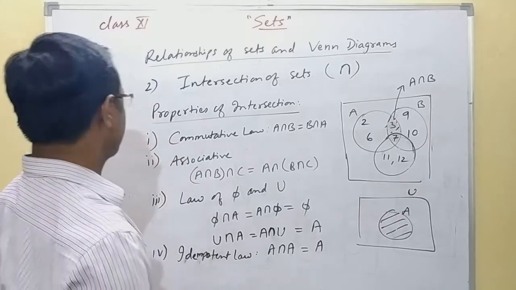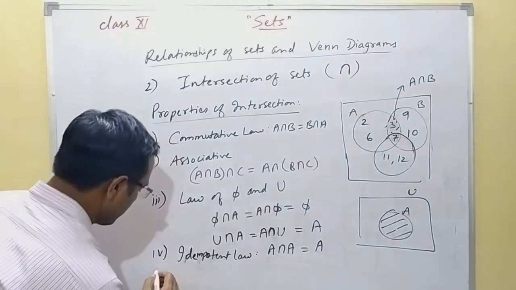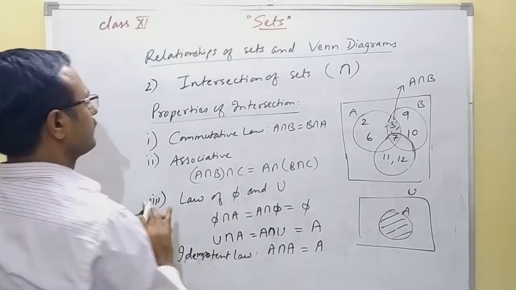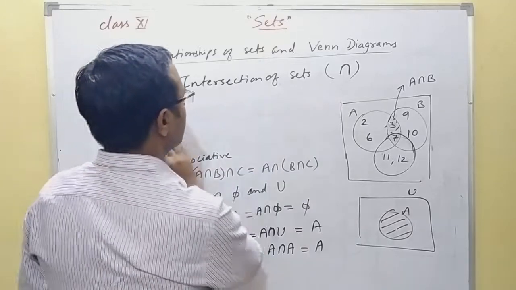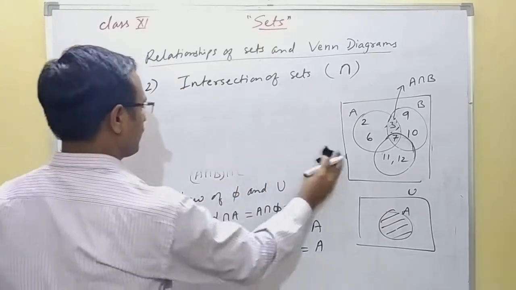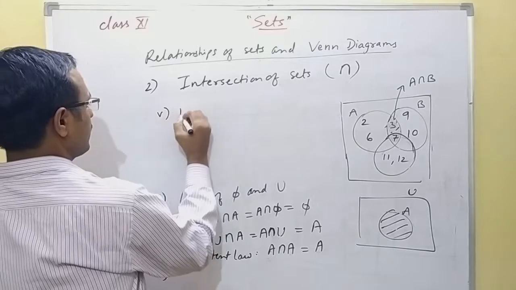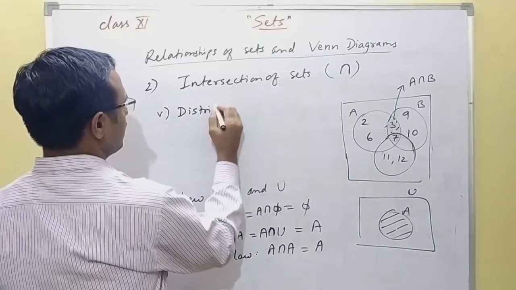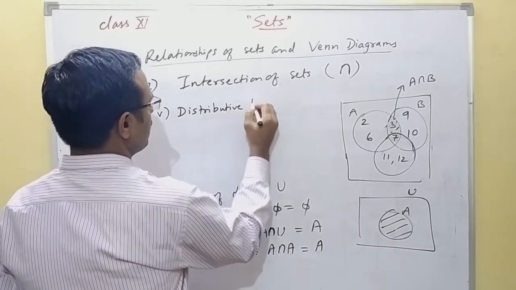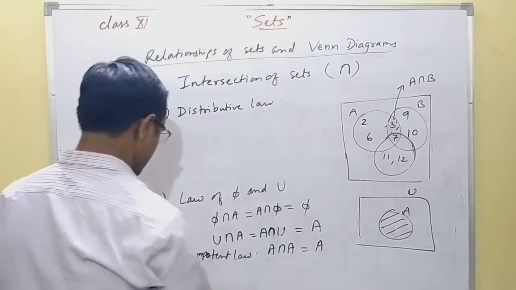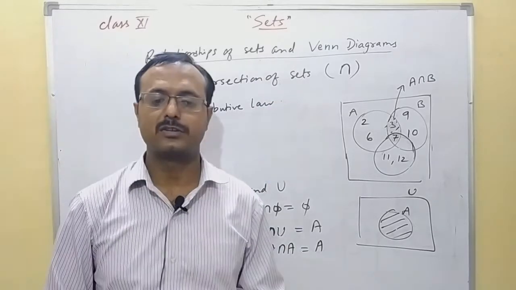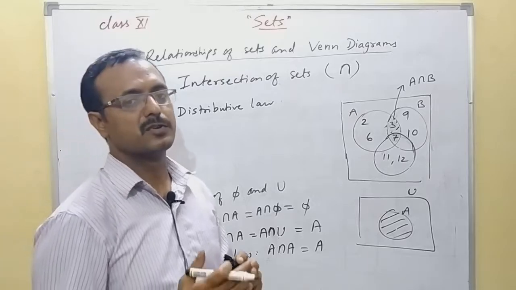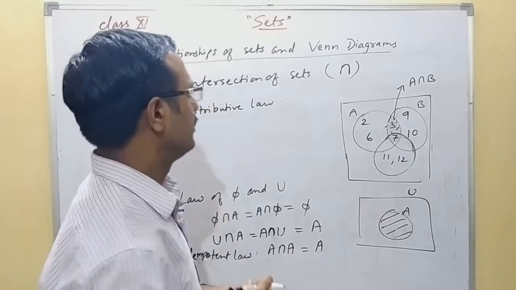Now coming to our fifth property, that is the distributive law. So how are we going to do distribution? We will take distribution of intersection over union.